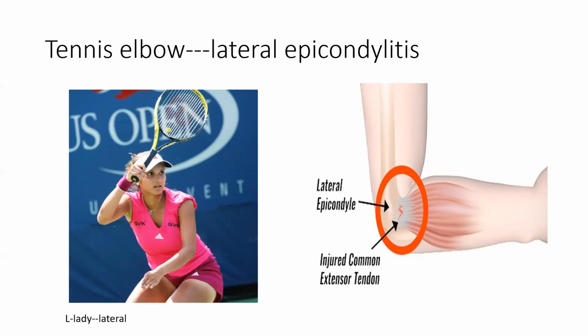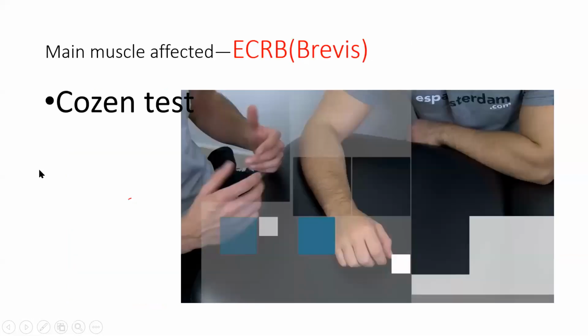So tennis elbow is lateral epicondylitis; itis means inflammation of the lateral epicondyle. Just remember Sania Mirza, the tennis player: L for lady and L for lateral. So it will simplify: L for lateral epicondyle. From the lateral epicondyle, the extensor tendon has a tear or inflammation. Now, which are the main muscles affected? Sania Mirza is, I think, short in height.